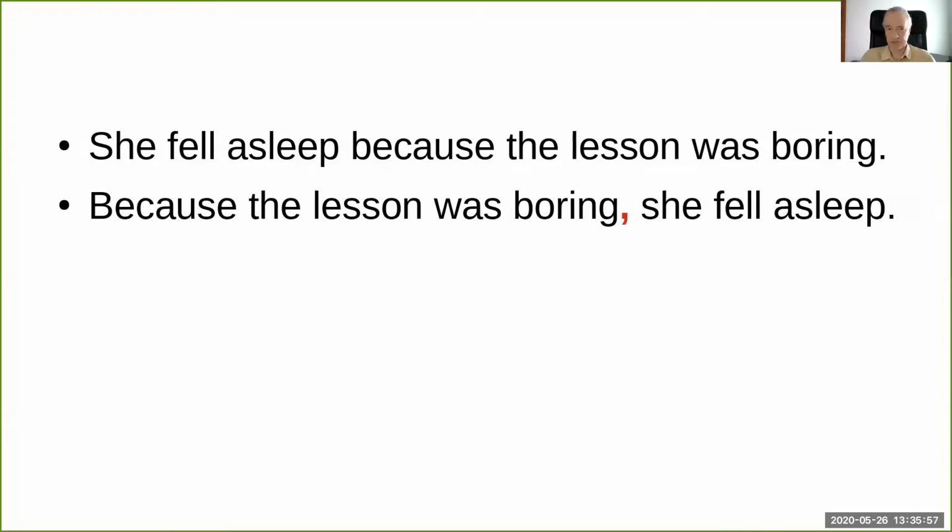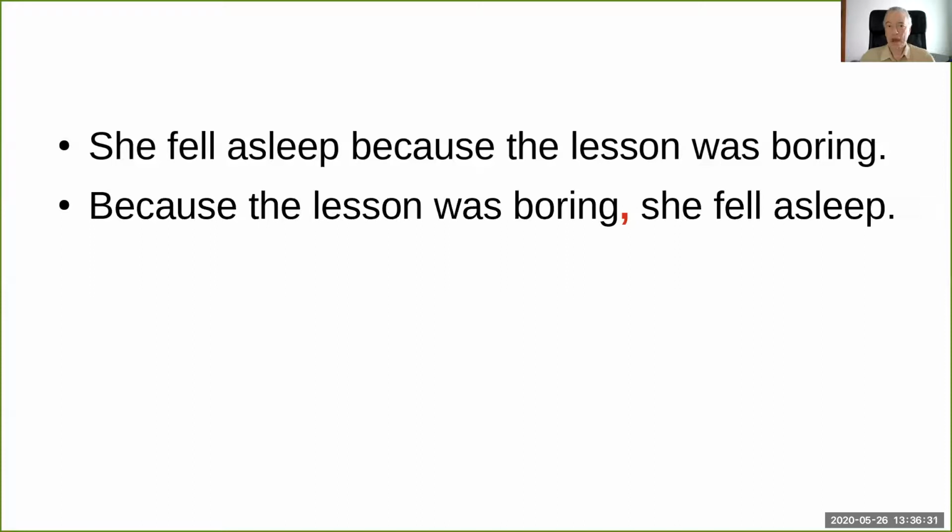For example, if you watch the essay doctor, you will get better grades for your essays. You will get better grades for your essays if you watch the essay doctor. Not necessarily true, but it's grammatical. So this is why in the second example, the comma is really, really important, because otherwise you have no way of telling when the first clause, the lesson was boring, ends, and the second clause, she fell asleep, starts.